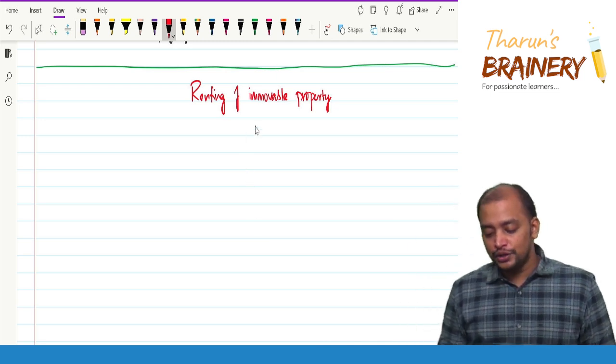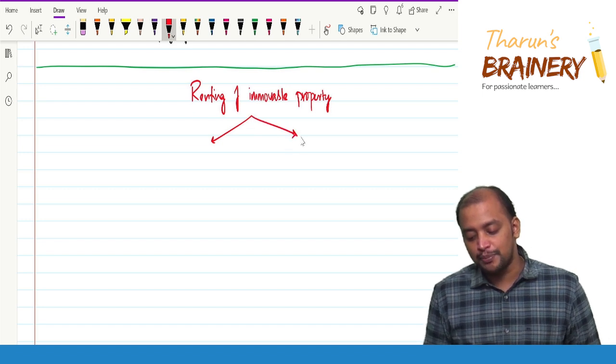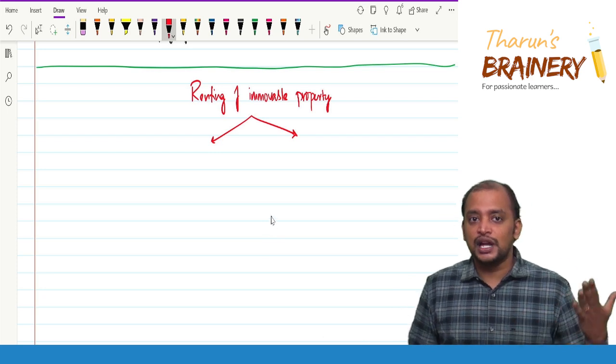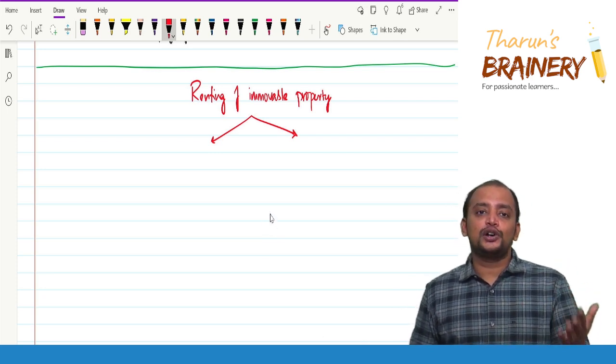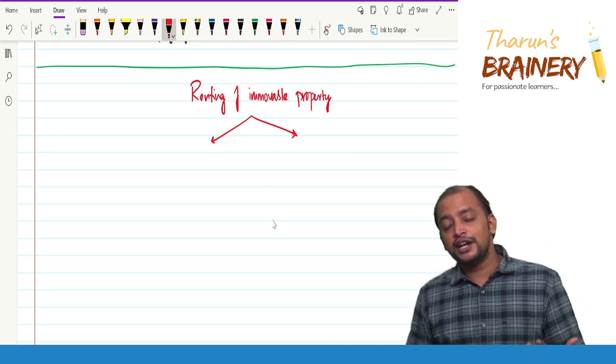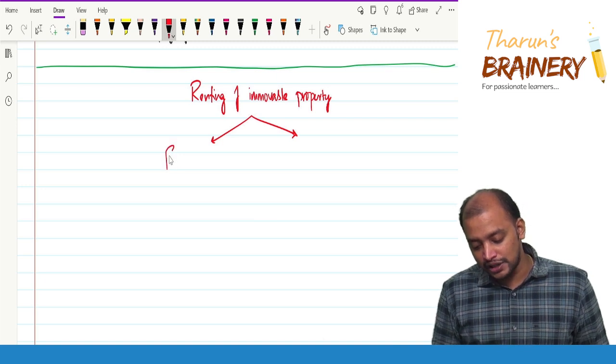Sir, how do I know whether that property is a commercial property or a residential property? Check the approval, check the plan. At the time of building construction, the local authority or urban development authority will approve the plan. If you see that building plan, you will know whether it is a commercial property or a residential property.